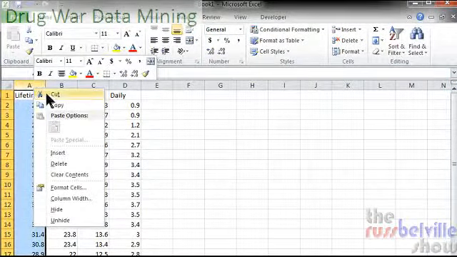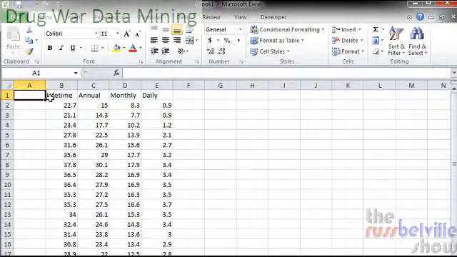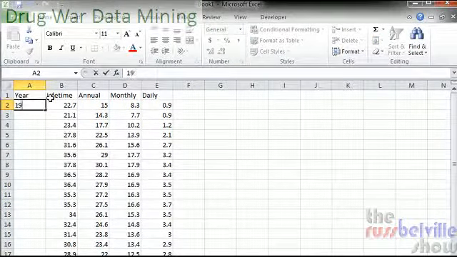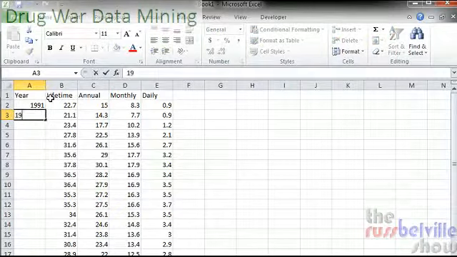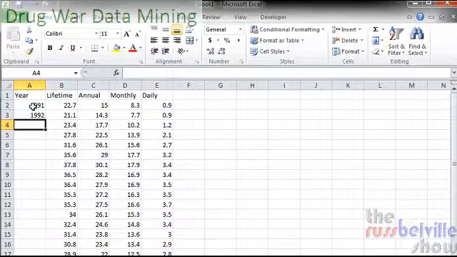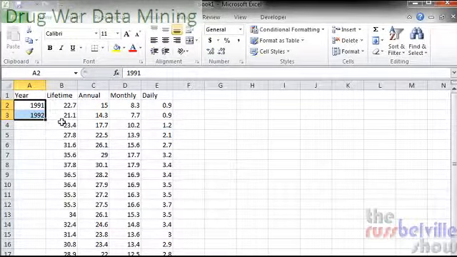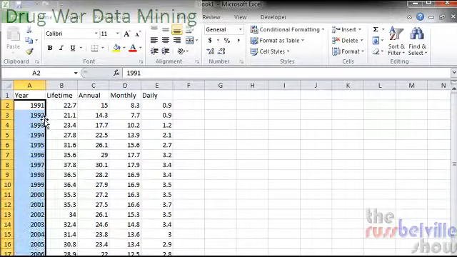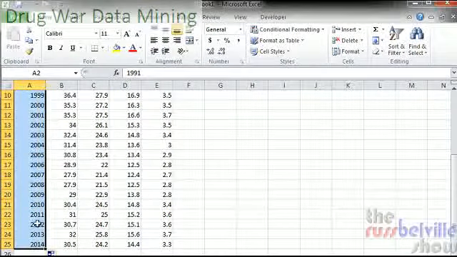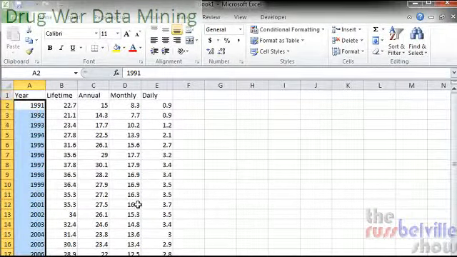Right click on column A and insert, we can add the year. 1991 was the first year, 1992 was the second. Once you've typed in 2 years though, don't bother typing the rest. Just highlight both of those years and double click that little black dot in the bottom right corner. That'll fill in the rest of the years all the way throughout the rest of your graph.